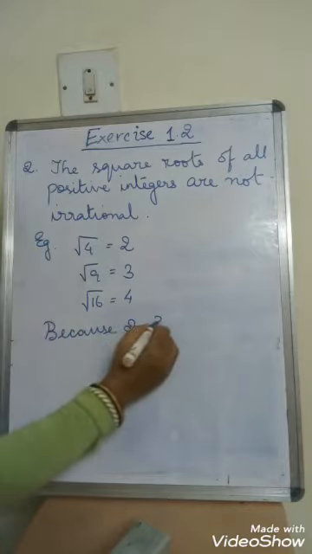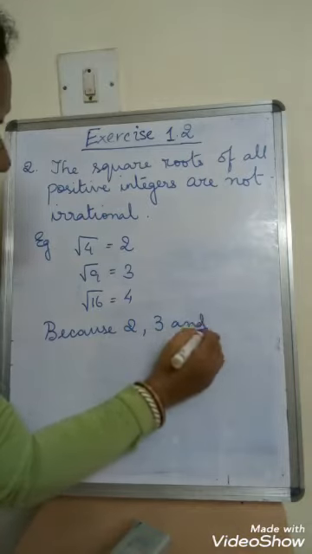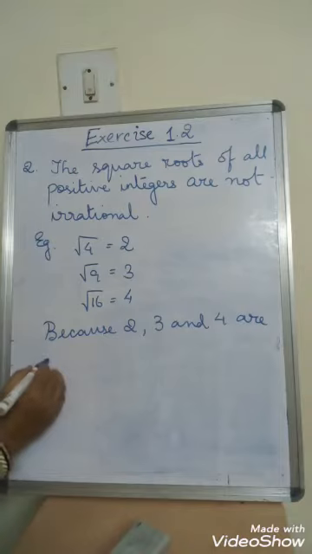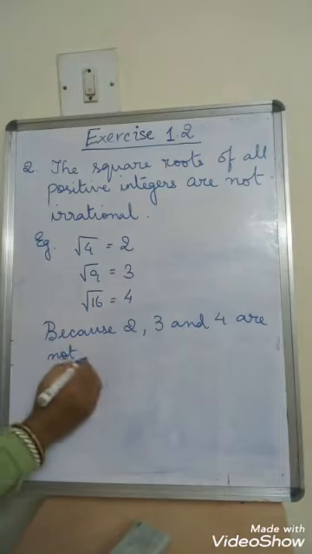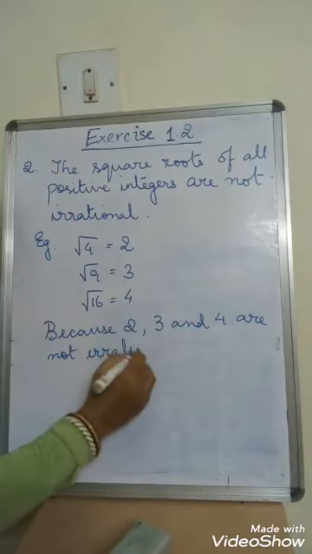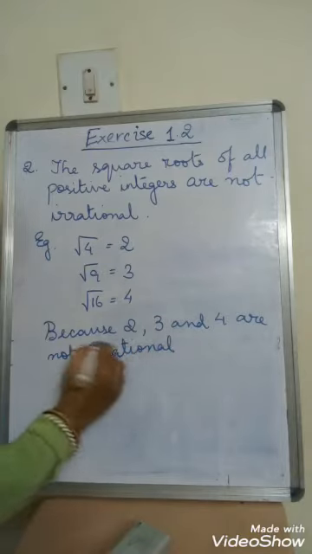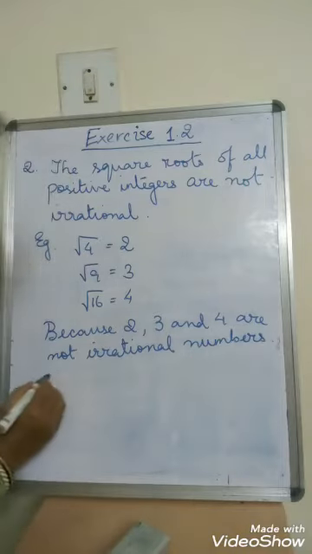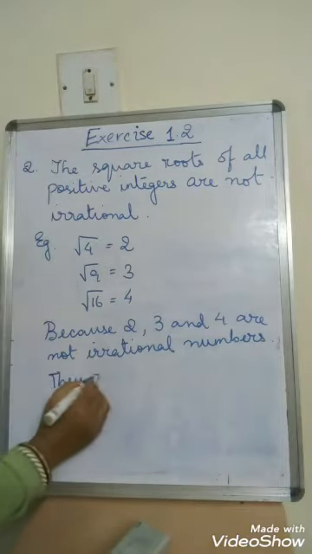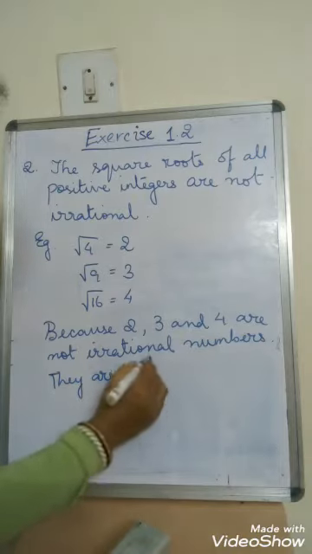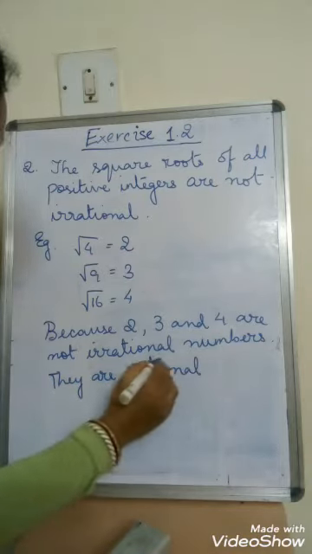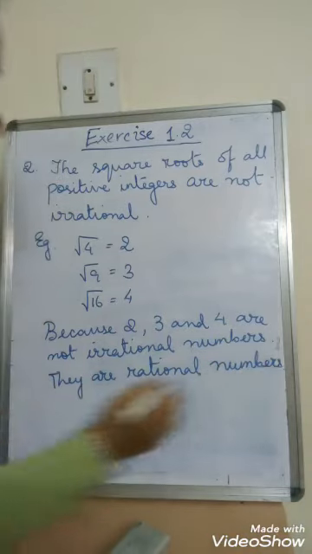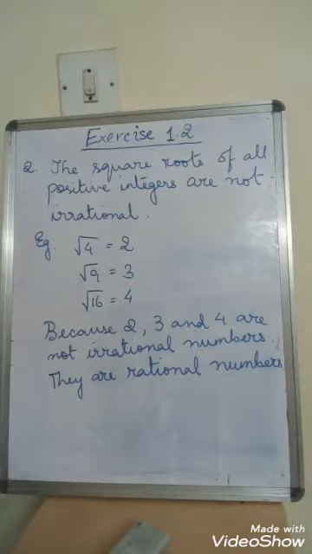Because 2, 3 and 4 are not irrational numbers. Then what numbers are they? They are rational numbers. Right? So this is question number 2.